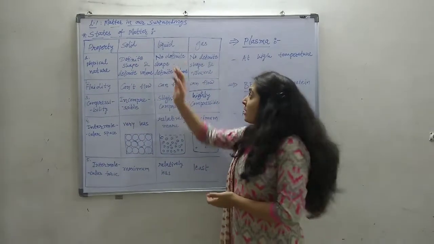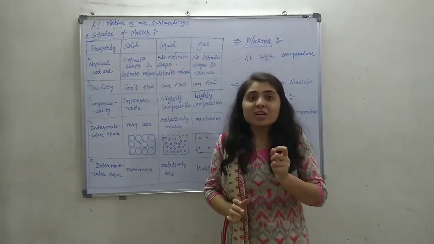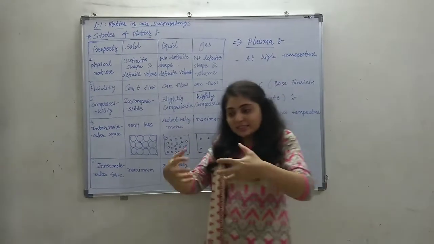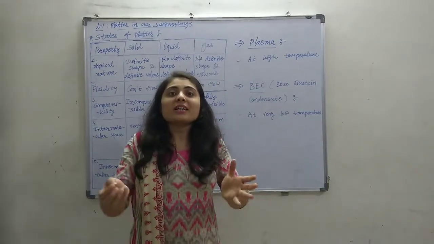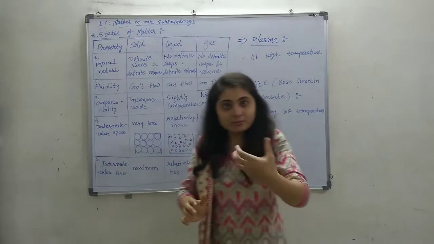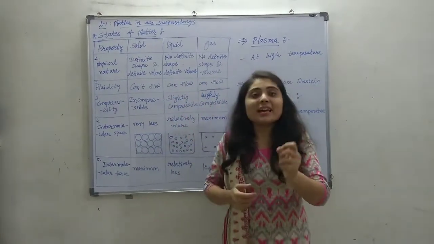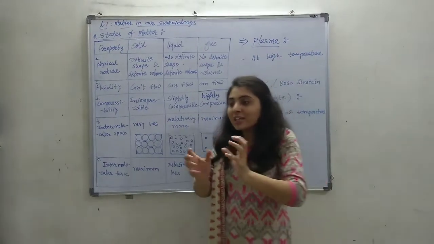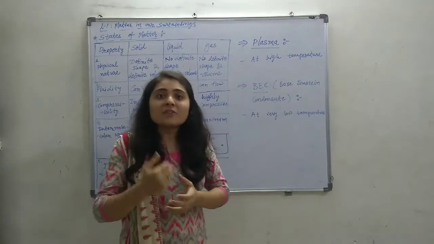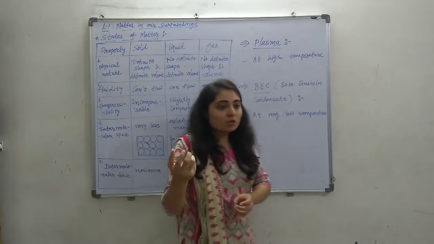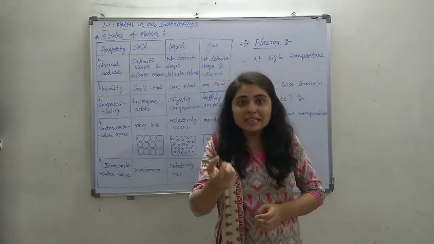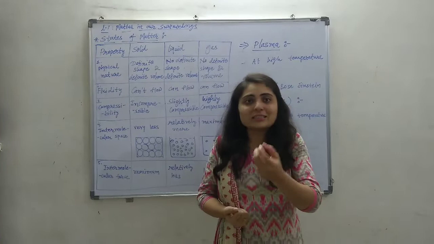While liquid doesn't have a definite shape. It gets the shape of the container in which we are taking it. So it doesn't have any definite shape, but yes, it has definite volume. The volume of a liquid is measured in liter or milliliter, that is its unit.